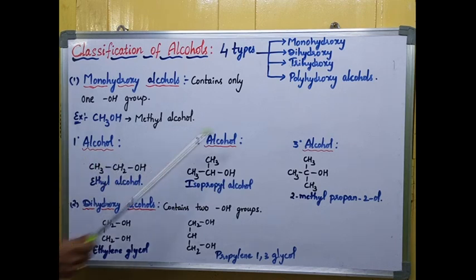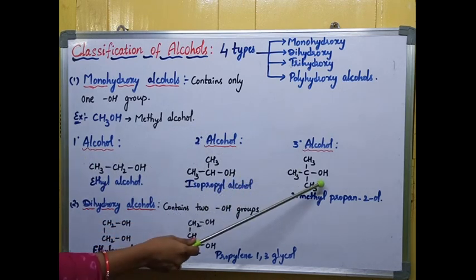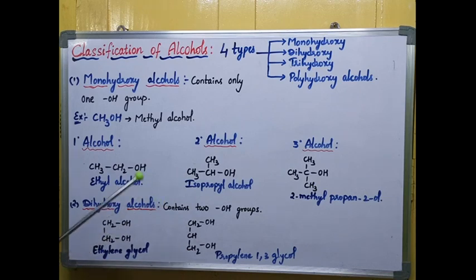Next, coming to tertiary. The OH group is attached to a tertiary carbon. If I replace all hydrogens with different alkyl groups or the same alkyl groups, I'll call that a tertiary alcohol. The best example is 2-methyl propan-2-ol, an example for tertiary alcohol.